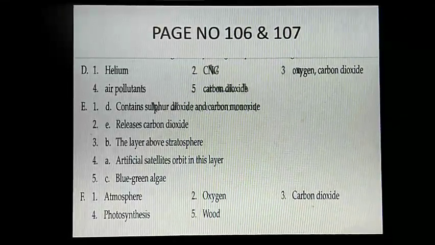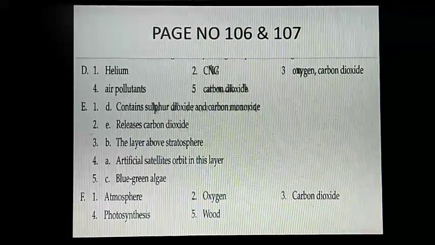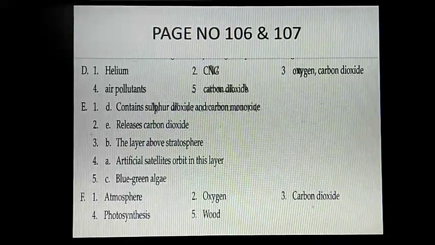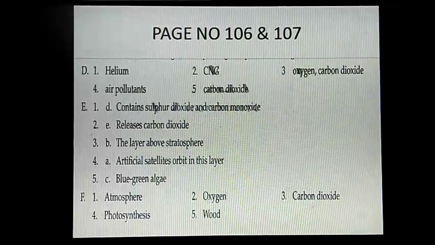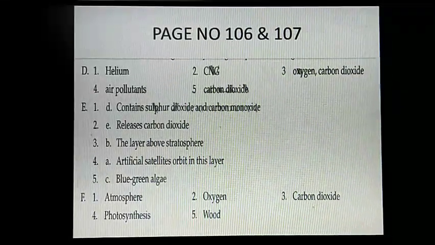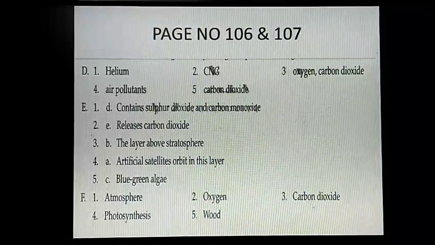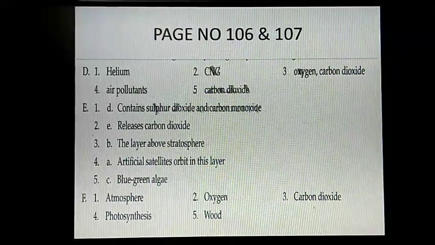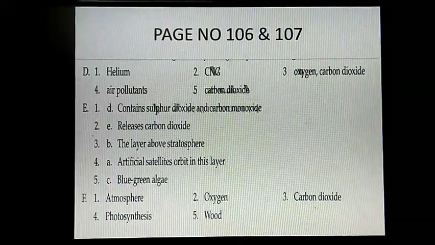Question B. Choose the correct options to fill in the blanks. Number 1. Dash is an inert gas used in weather balloons. Answer is helium. Number 2. Dash is preferred fuel for running automobiles as it is inexpensive and less polluting. Answer is CNG.